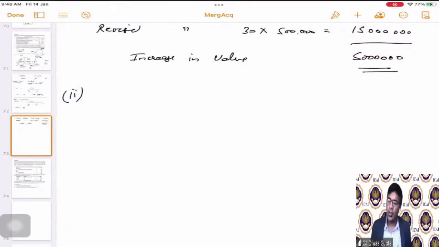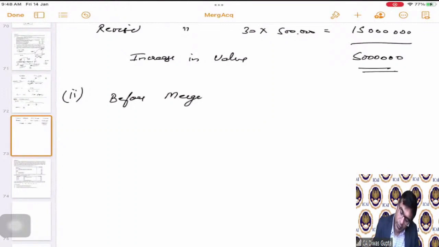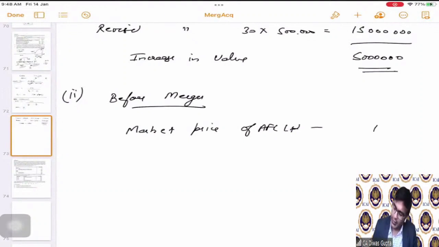First of all, this also I will break into 2 parts. One is immediately before announcement. So basically before merger, not before announcement, but before merger. What is the market price of AFC Limited? It's 100 rupees, correct? That is given to us.